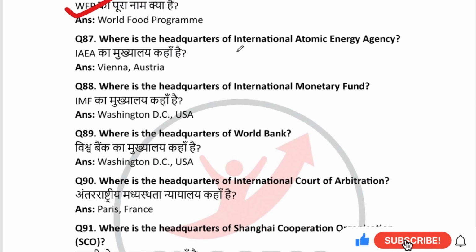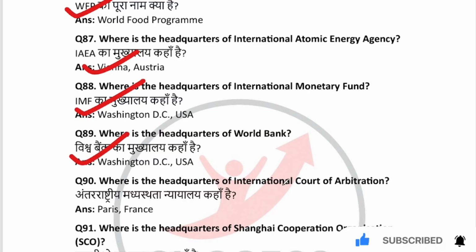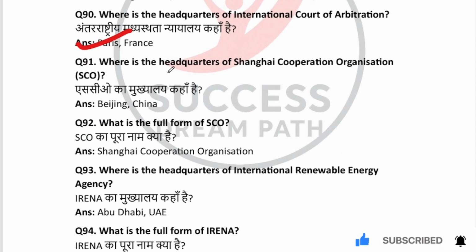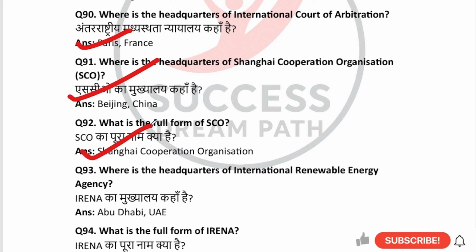Where is the headquarters of International Atomic Energy Agency? Vienna, Austria. Where is the headquarters of International Monetary Fund? Washington DC, USA. Where is the headquarters of World Bank? Washington DC, USA. Where is the headquarters of International Court of Arbitration? Paris, France. Where is the headquarters of Shanghai Cooperation Organization? Beijing, China. What is the full form of SCO? Shanghai Cooperation Organization.